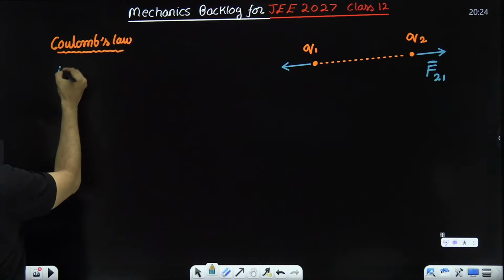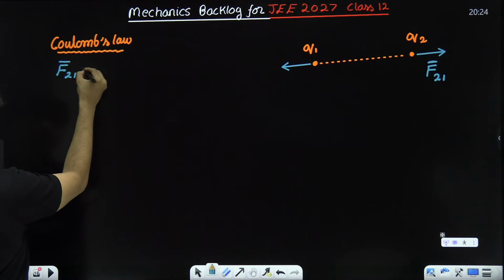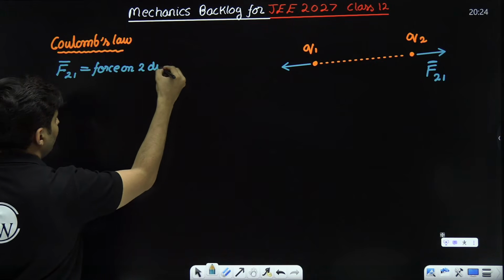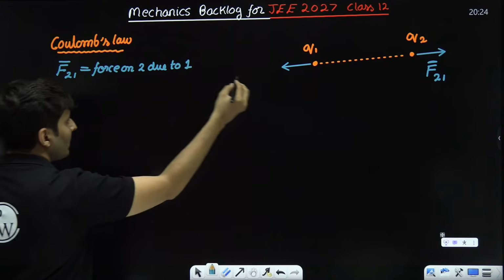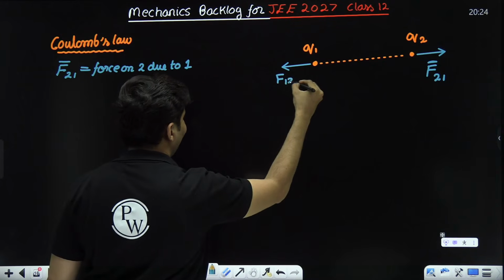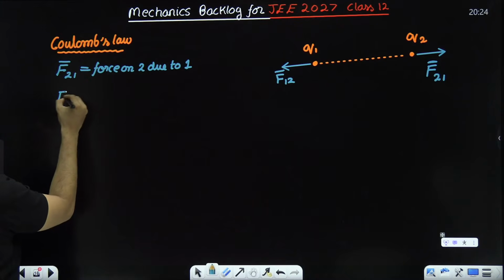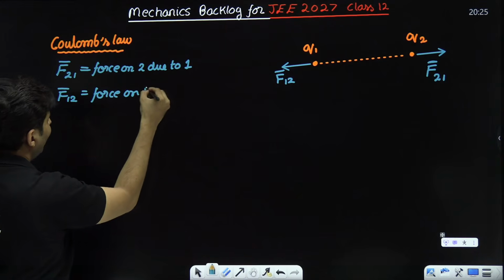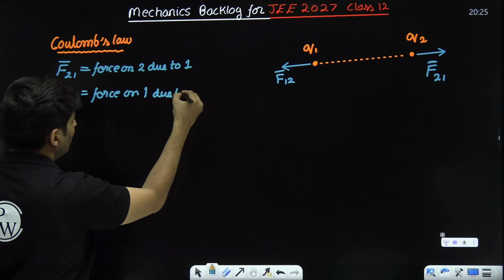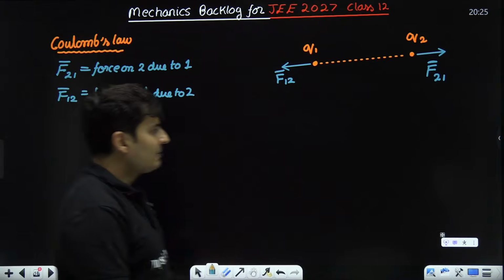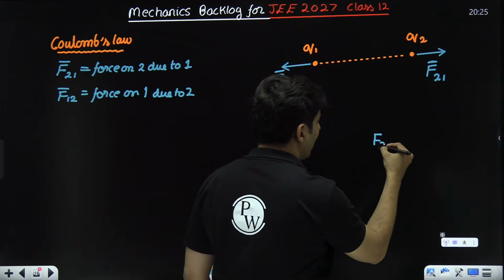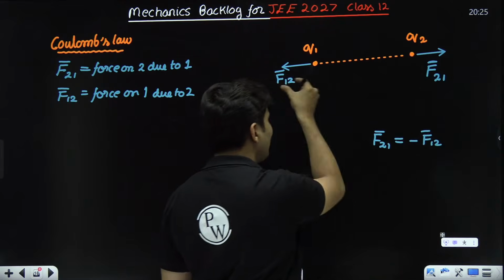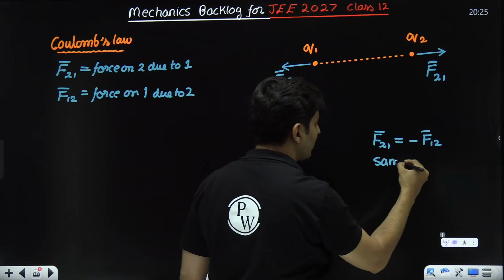The Coulomb's force, F21, is the force on 2 due to 1. Similarly, this will be F12, which is the force on 1 due to 2. By simple logic, obviously, F21 will be negative of F12. It is the same in magnitude but opposite in direction.